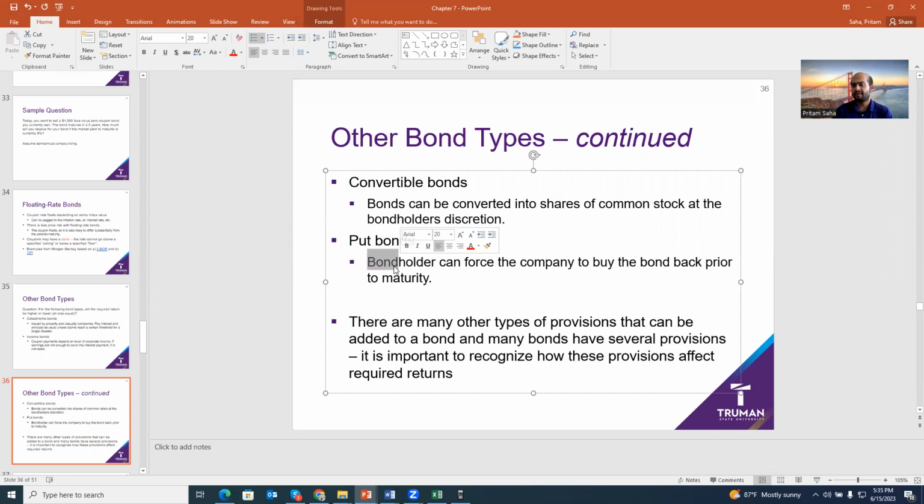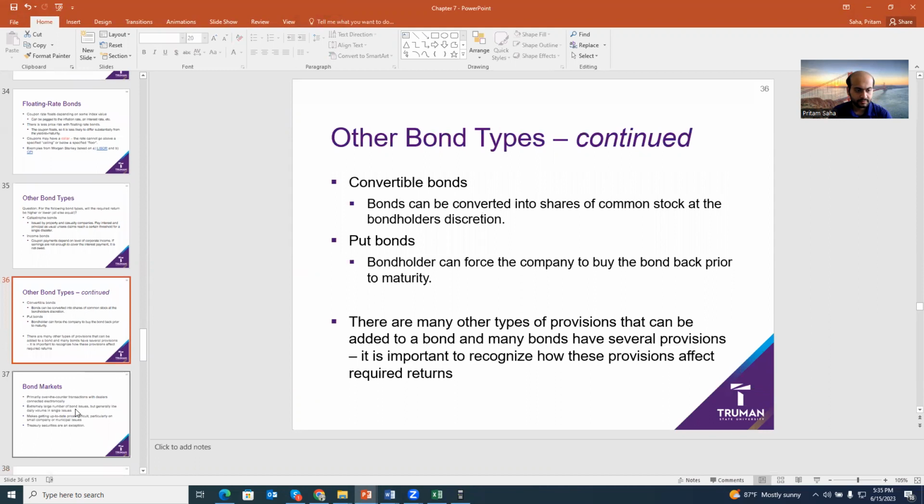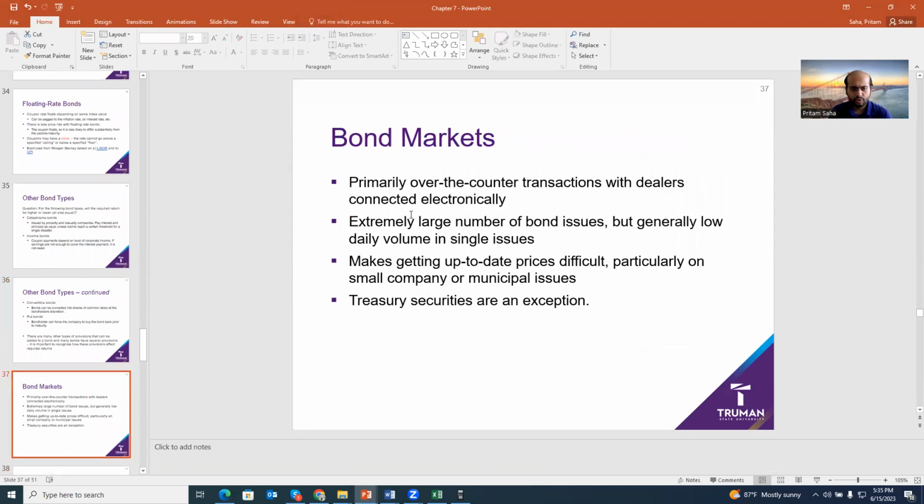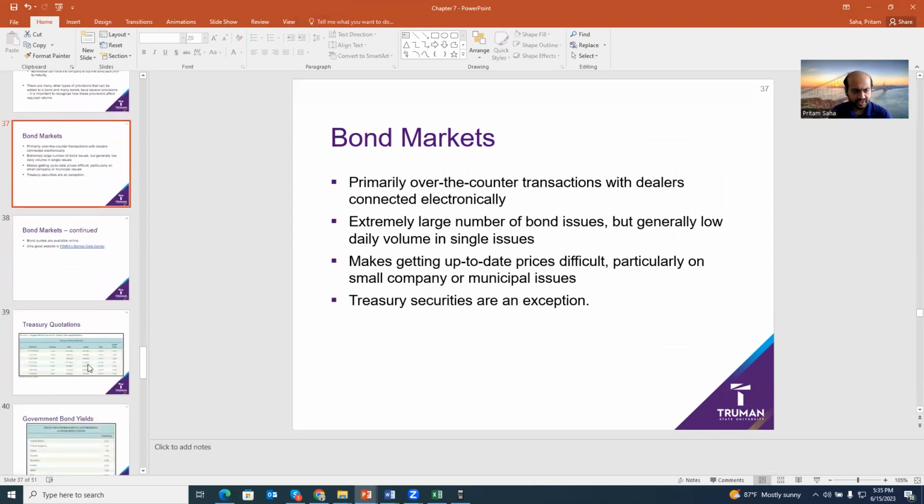Because in the economy, if interest rate goes up, the existing bond is giving a lower rate to the investors. Now, investors can ask, give me the money, I can invest at a higher rate. So that is called a put bond. Just go through these slides, very basic information.